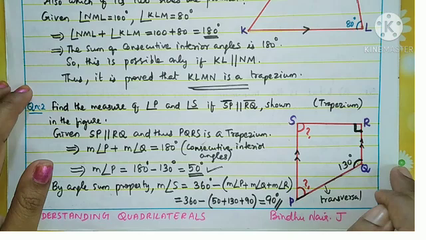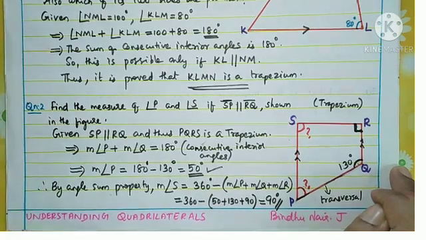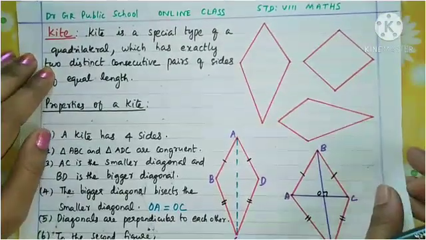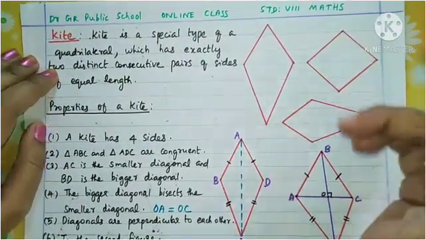Now we are going to the next type of quadrilateral. Our next quadrilateral is a kite. All of you know what is a kite?